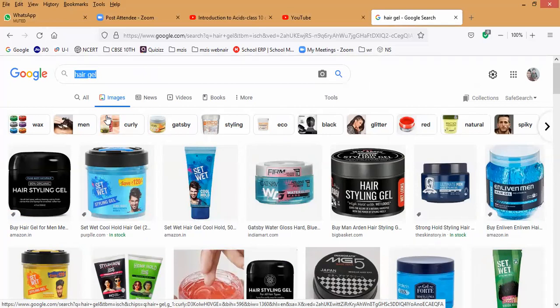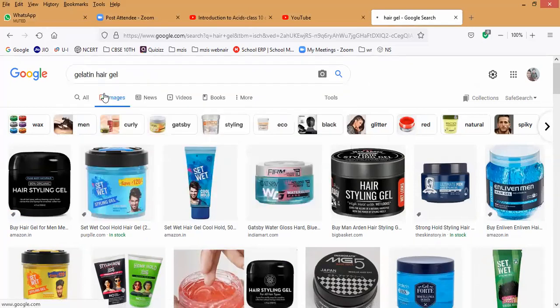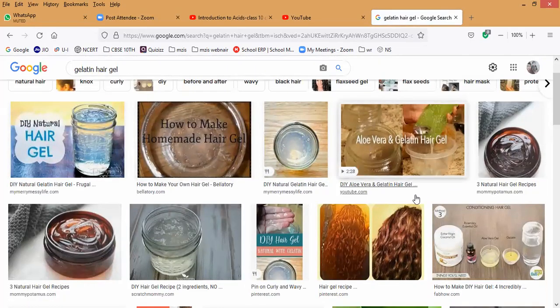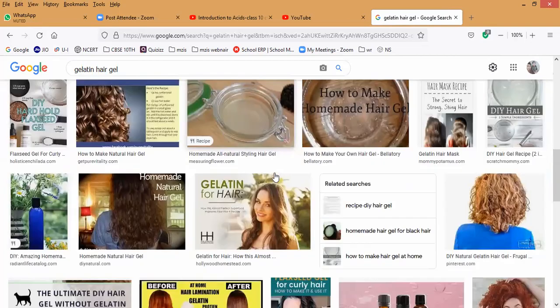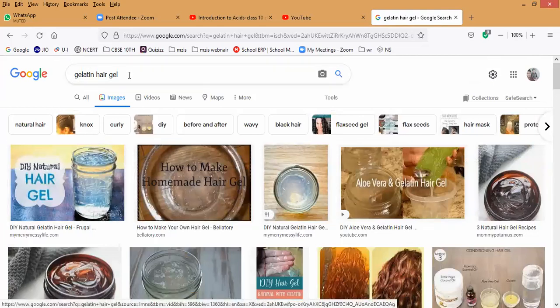And one more thing I have told you, gelatin. Gelatin hair gel is also one of the hair gels for girls. Aloe vera, do you know aloe vera? Girls, you people are using this, I think. If you open aloe vera inside, it looks like a semi-solid. So that is what we call gelatin, which is used by girls. Like natural gels made with aloe vera.